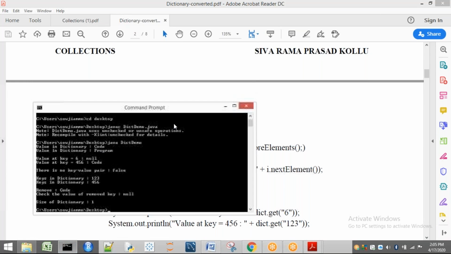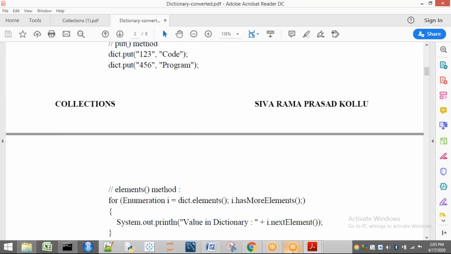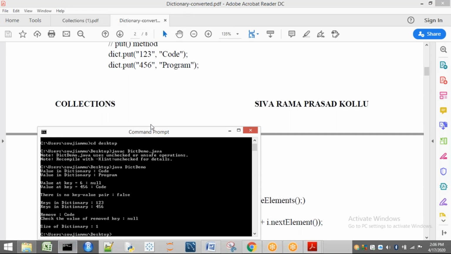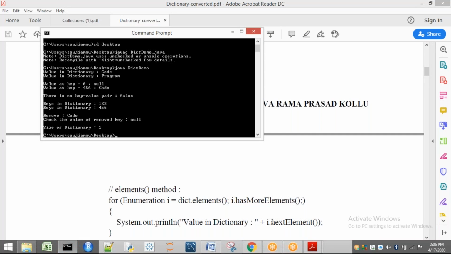Now, what are the keys we are having in our dict? 1, 2, 3 and 4, 5, 6. Okay, listen carefully. It is easy to understand, no problem. If you see this one, initially what I am printing is the values in the dictionary. First, it is going to print code. Next it is going to print program. Up to here it is completed.